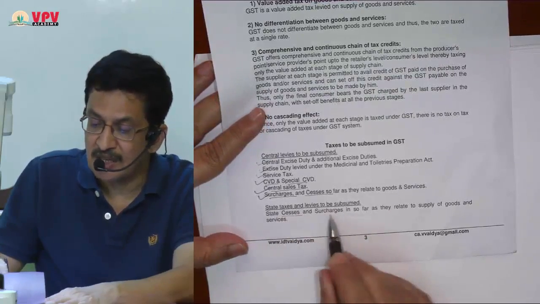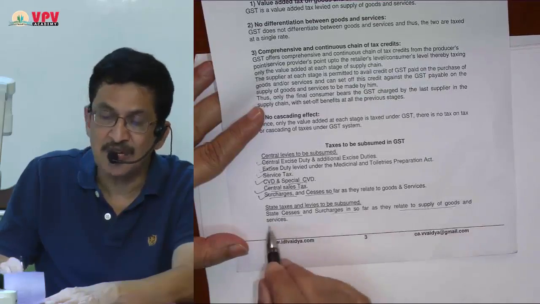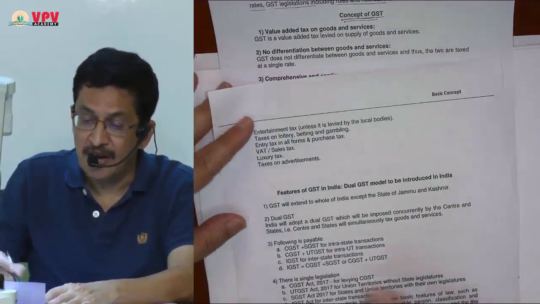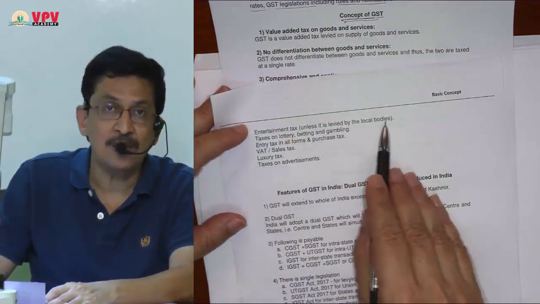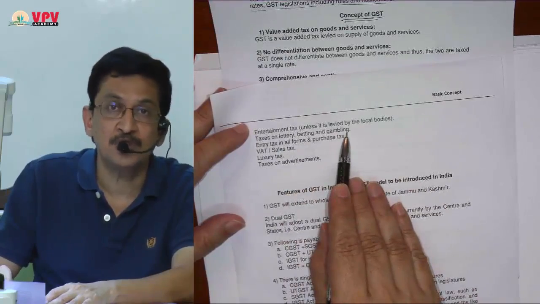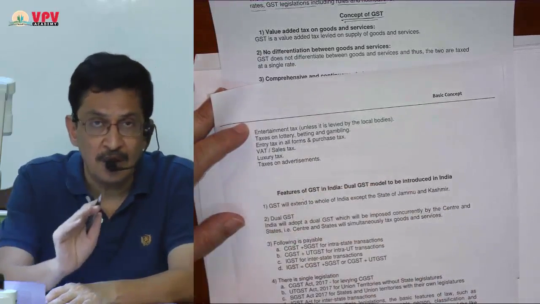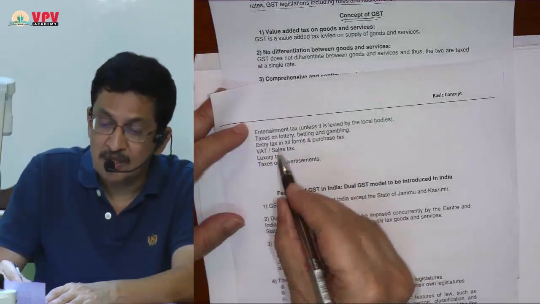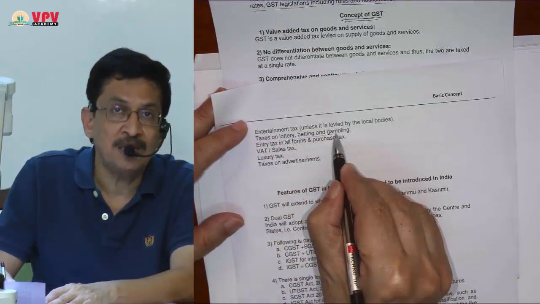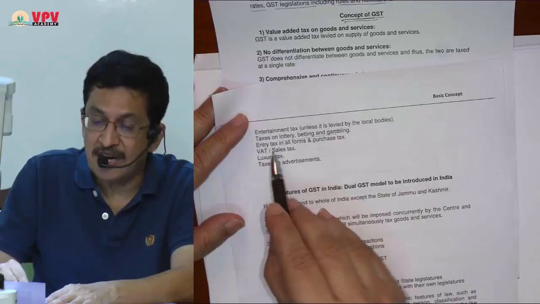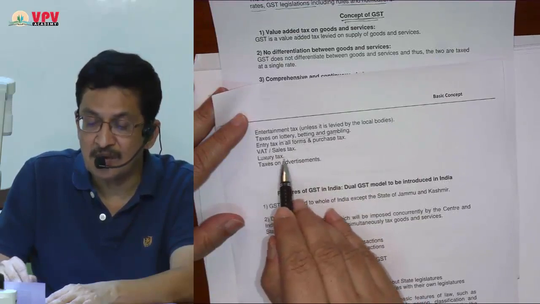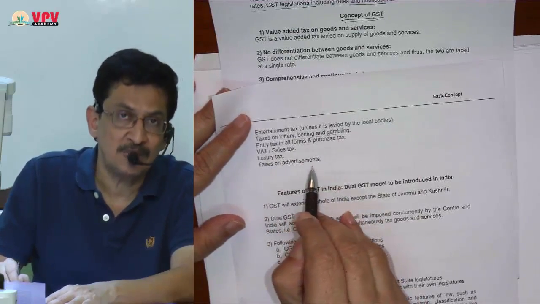Which state level taxes have been subsumed? The state cesses and surcharges insofar as they relate to supply of goods and services. So VAT, CST, VAT is subsumed. Then entertainment tax, unless it is levied by local bodies, has been subsumed. Taxes on lottery, betting and gambling, if you remember, it was part of Schedule 7, List 2. In the state list, lottery, betting and gambling was written. So taxes on lottery, betting and gambling, which was a state's purview, has been subsumed. Then entry tax like octroi etc. has been subsumed. VAT and sales tax have been subsumed. Luxury tax has been subsumed and taxes on advertisements have been subsumed.